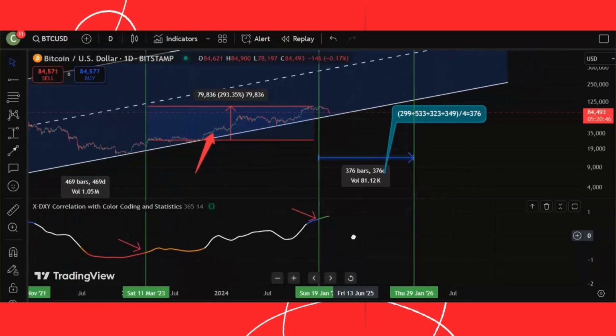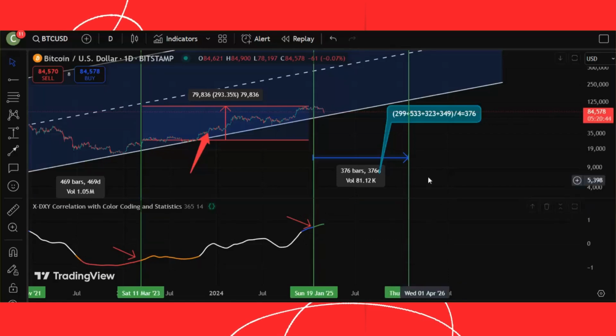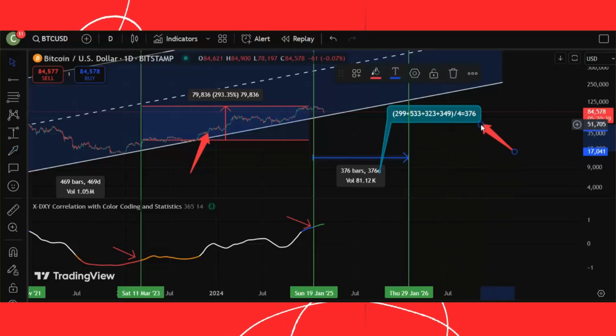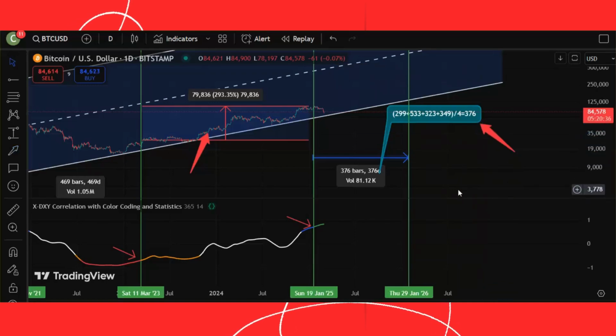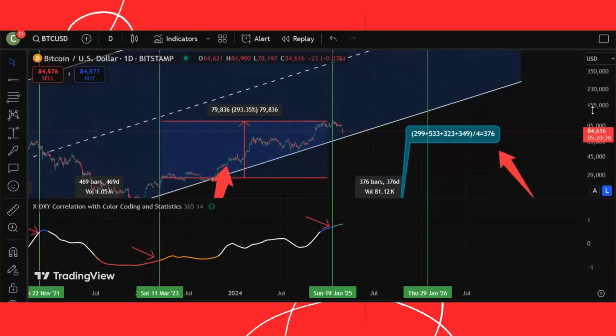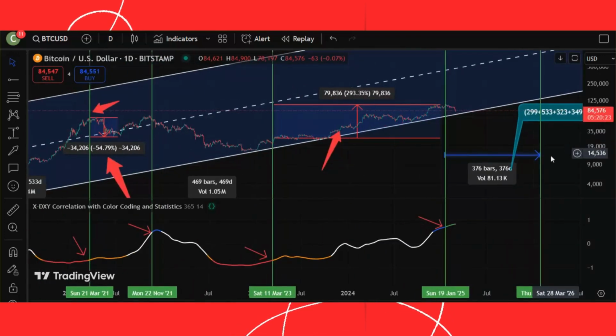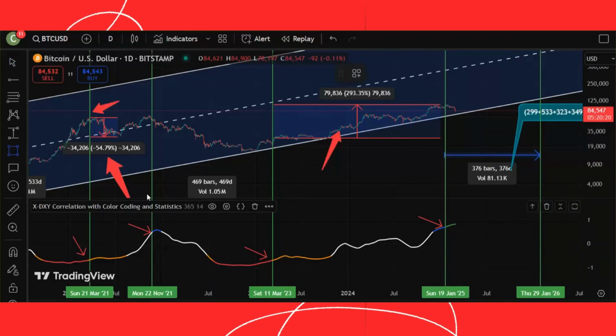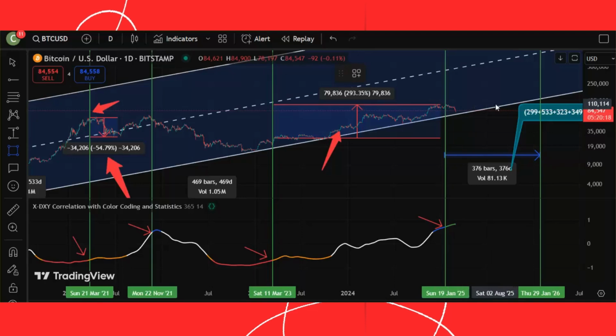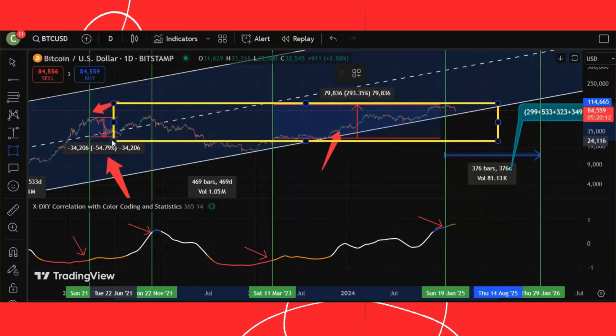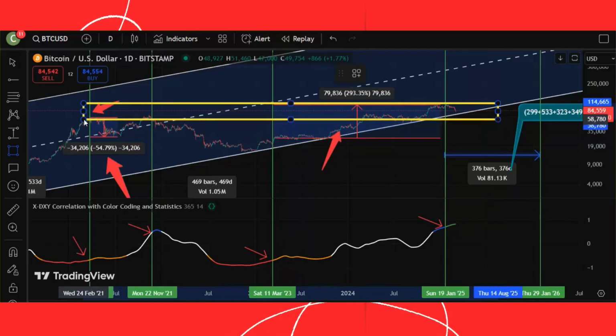Okay, in January 2025, we are once again experiencing a new cycle for Bitcoin's price, which has started with the green color. If we take the average duration of the previous cycles, we can expect this cycle to last approximately 376 days, give or take a year. Now the question here is, will this cycle be downward or upward? If this cycle is downward, then we should expect a bearish market until January 2026, which is roughly 376 days. However, if the trend in the current cycle is upward, we can expect a bullish market during this time frame.